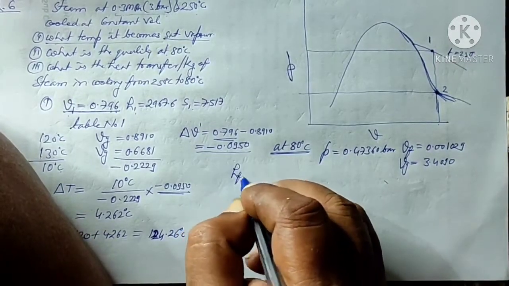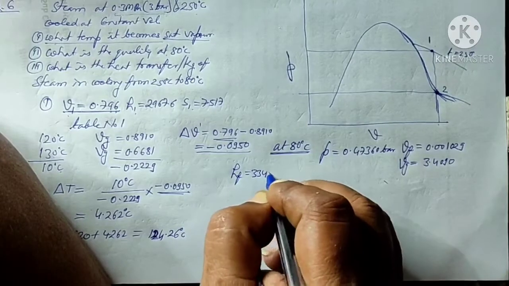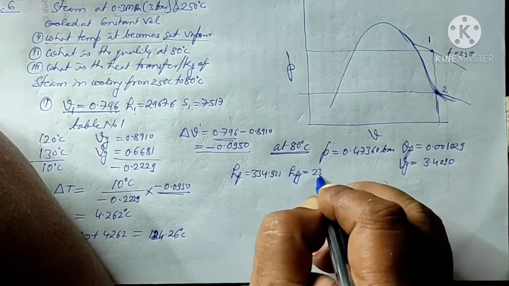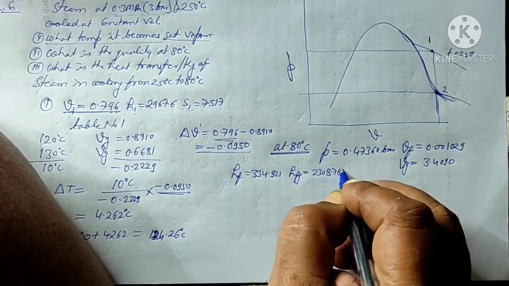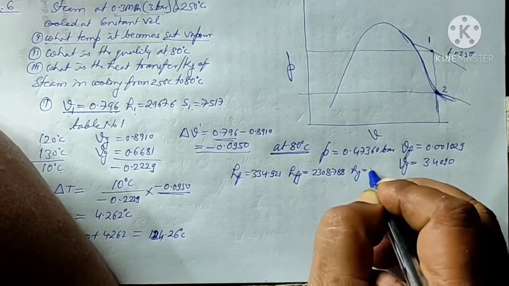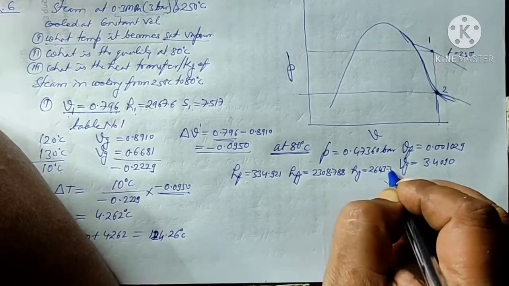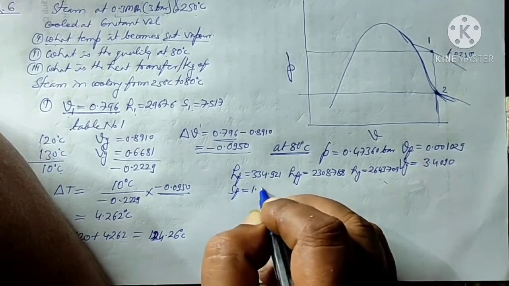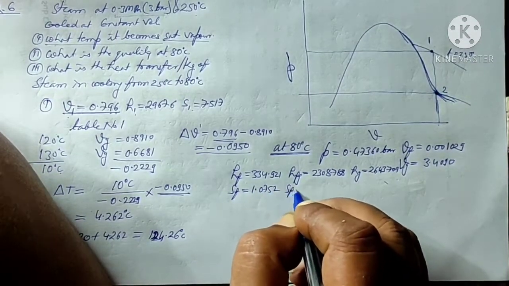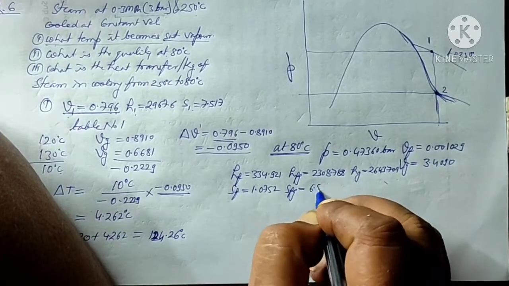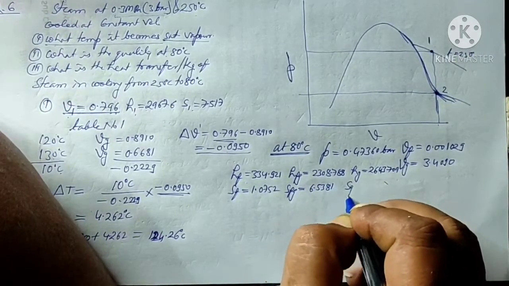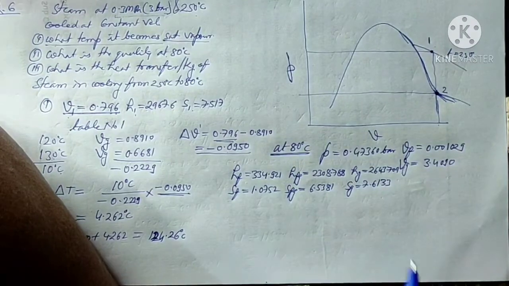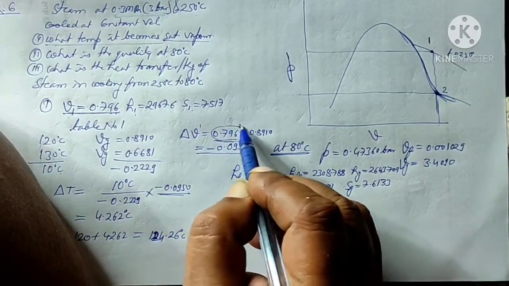Similarly, Hf is 334.921, Hfg is 2308.788, and Hg is 2643.709, and Sf is 1.0752, Sfg is 6.5381, and Sg is 7.6133. Now the volume is 0.796.